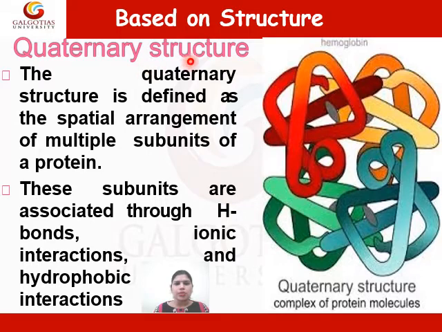Quaternary structure of protein. Quaternary structure refers to the structure of a protein macromolecule formed by interaction between multiple polypeptide chains. Each polypeptide chain is referred to as a subunit. The protein with the quaternary structure may consist of more than one of the same type of protein subunit. These subunits are associated through hydrogen bonds, ionic interactions, and hydrophobic interactions. Hemoglobin is an example of quaternary structure of protein.